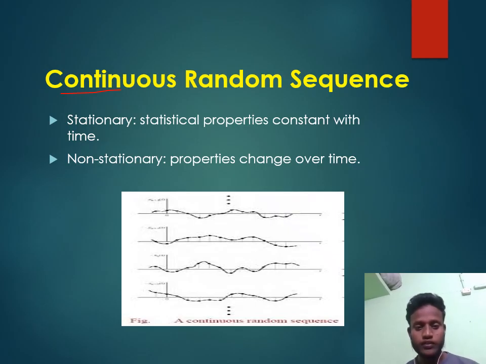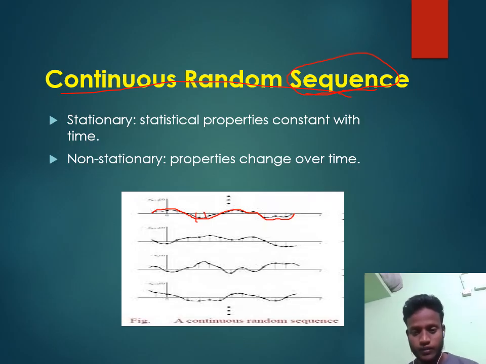Now the next one is the continuous random sequence. A sequence means the time is in discrete format. In a continuous random sequence, the voltage, that means the amplitude, is continuous. See in this figure, the amplitude continuously changes, but the time value is fixed.